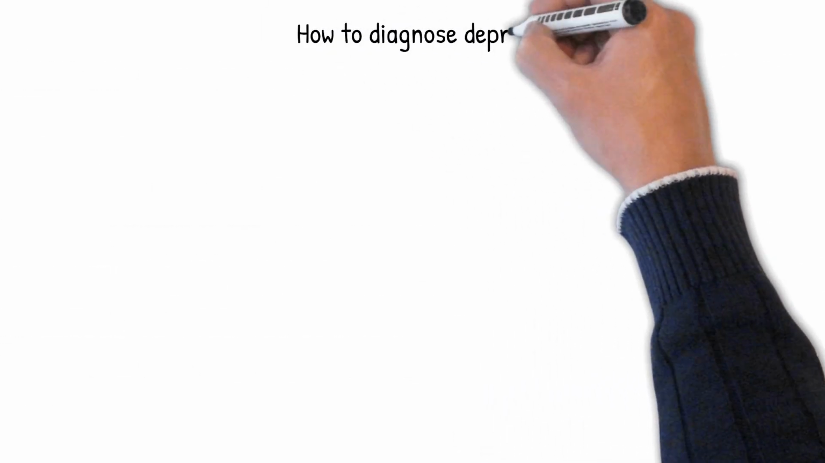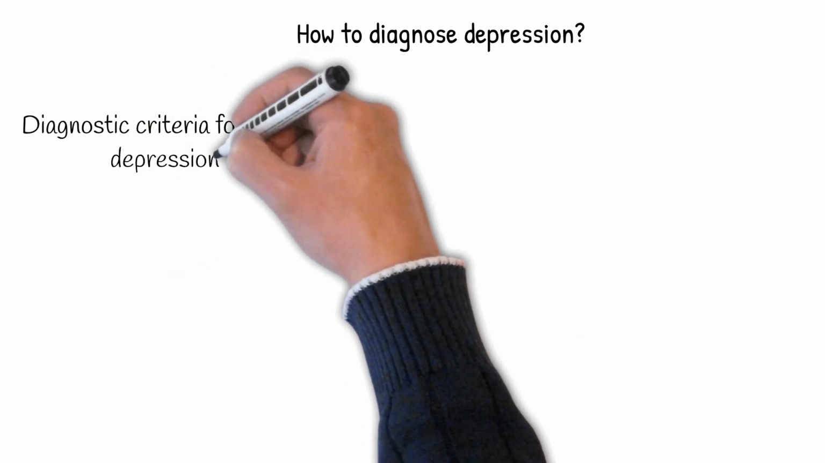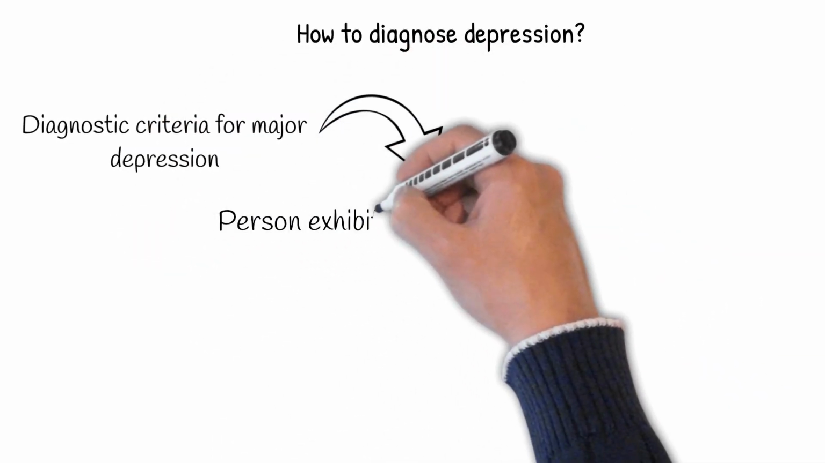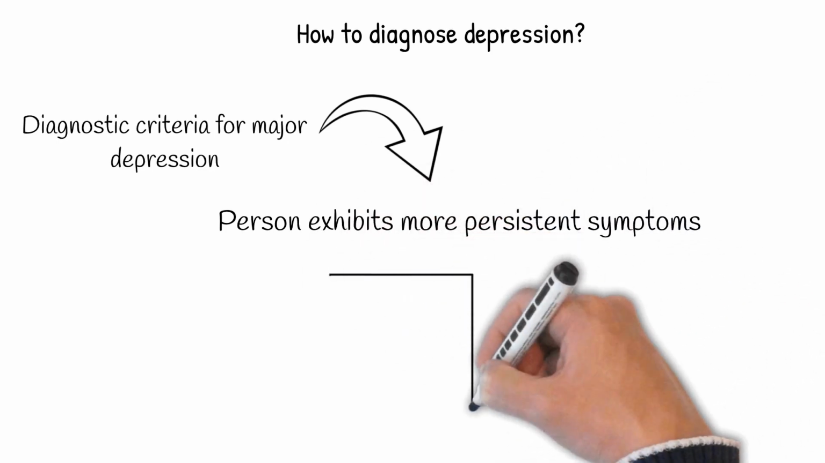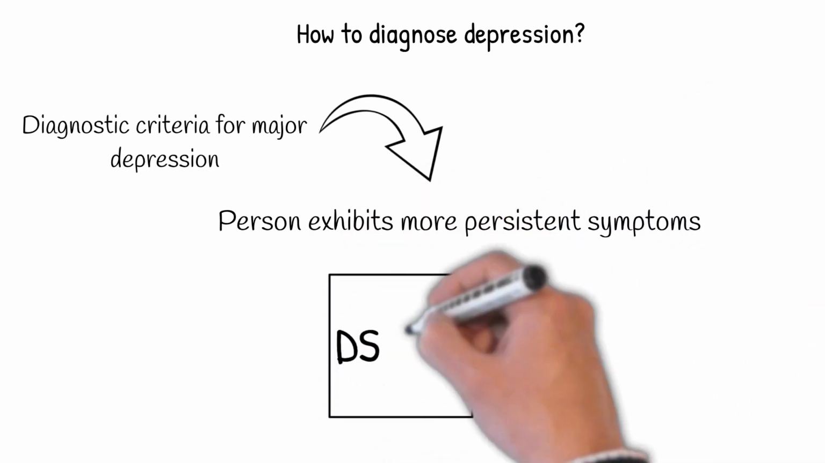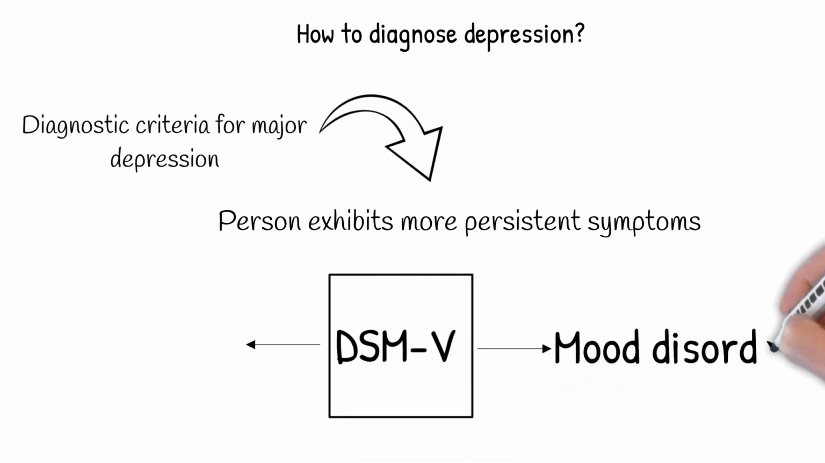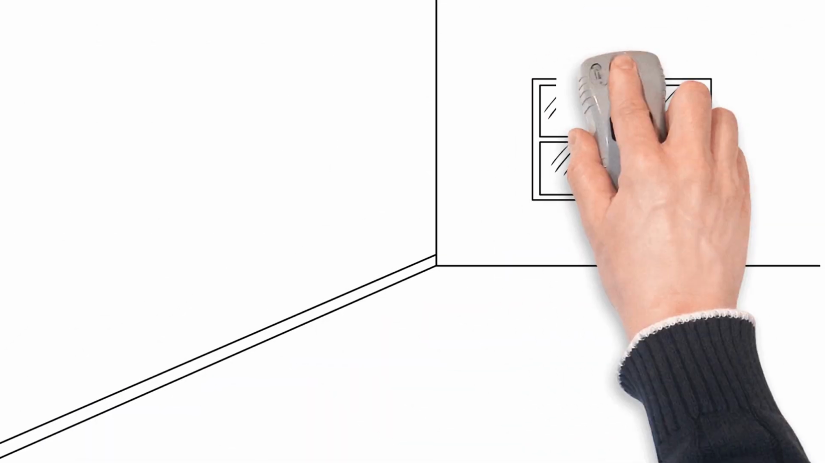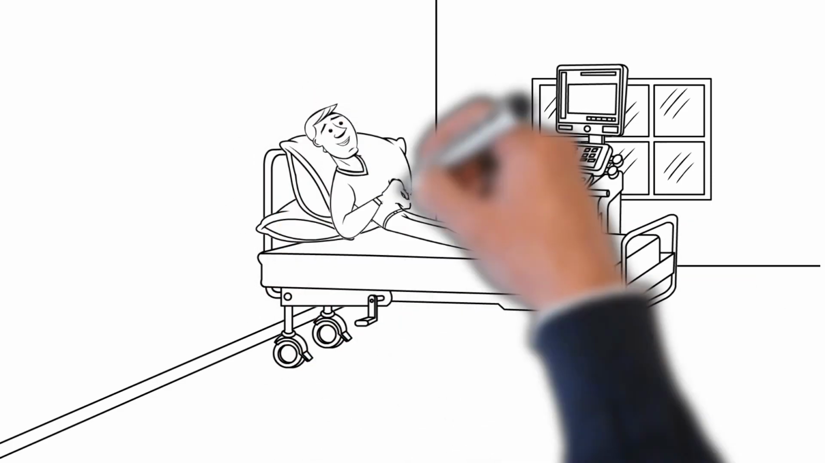How to diagnose depression? The diagnostic criteria for major depression require that the person exhibit more persistent symptoms. It is advisable to use the DSM-5 system to categorize depression and mood disorders. A clinician must build a diagnosis based on a person's current and past history of disturbed moods.